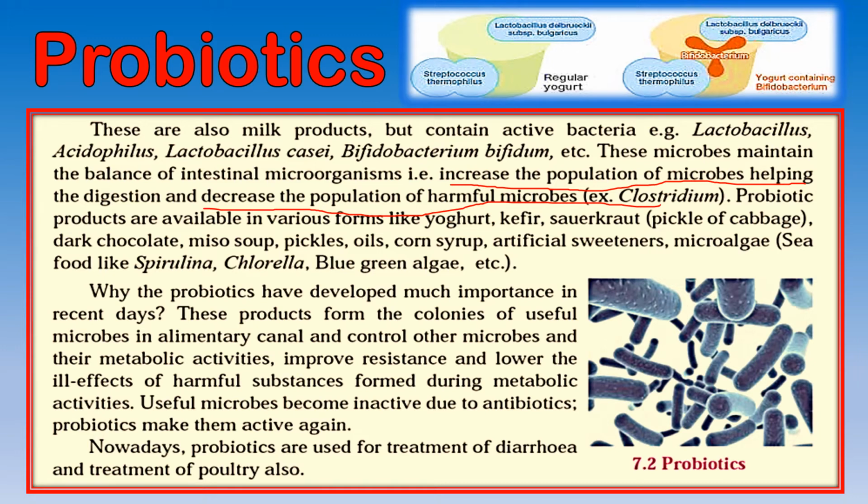Probiotic products are available in various forms, the most common being yogurt, then we have kefir, sauerkraut, that is cabbage pickle, dark chocolate, a Japanese soup called miso soup, pickles, oils, corn syrup, artificial sweeteners like Equal, and microalgae becoming common nowadays, seafood like spirulina, chlorella, blue-green algae, etc.